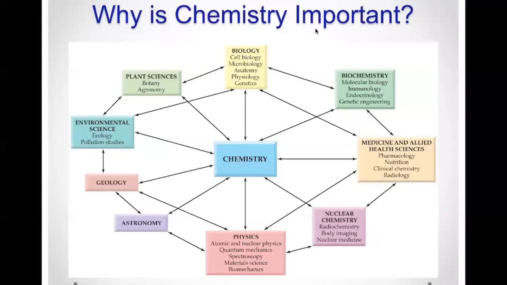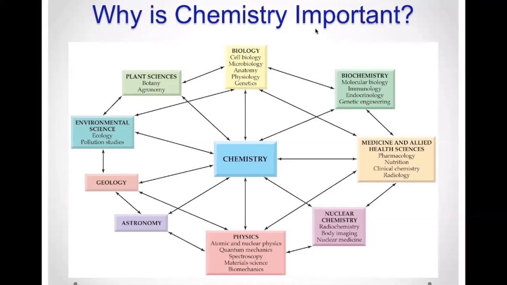In this video, you will learn about the classification of matter. But first, I just want to talk about what chemistry is and why chemistry is important. So chemistry is the study of matter and the changes it undergoes. Matter, as we'll learn, is anything that has mass and takes up space. Studying the components of that is interesting in itself, but what we really care about is when matter starts to change, when we see the chemical reactions.